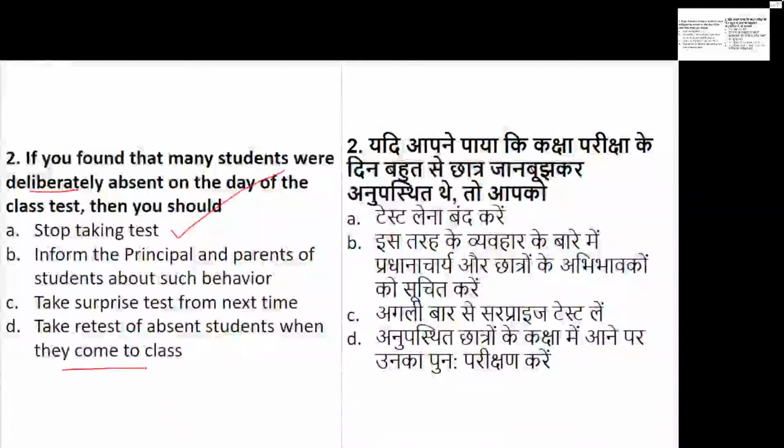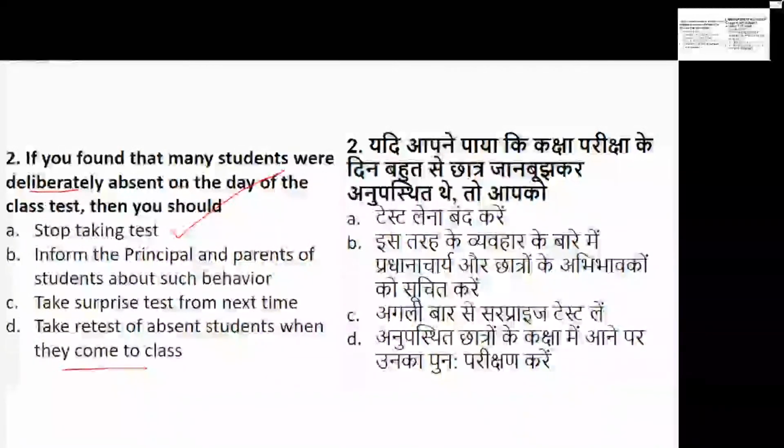Now I have taken some questions where situations are given, and how will you as a teacher take a stand? If you found that students were deliberately absent on the day of the class test, then what should you do? What are the options which you feel you can take in such a scenario?